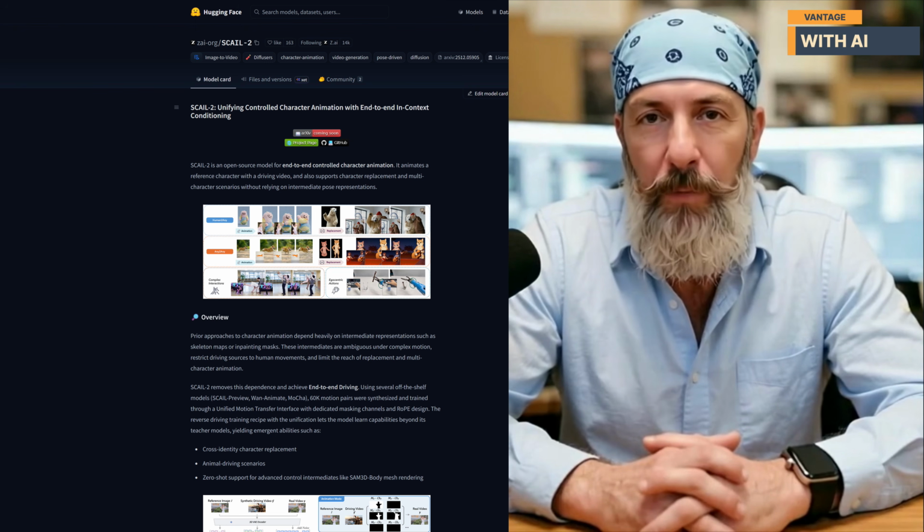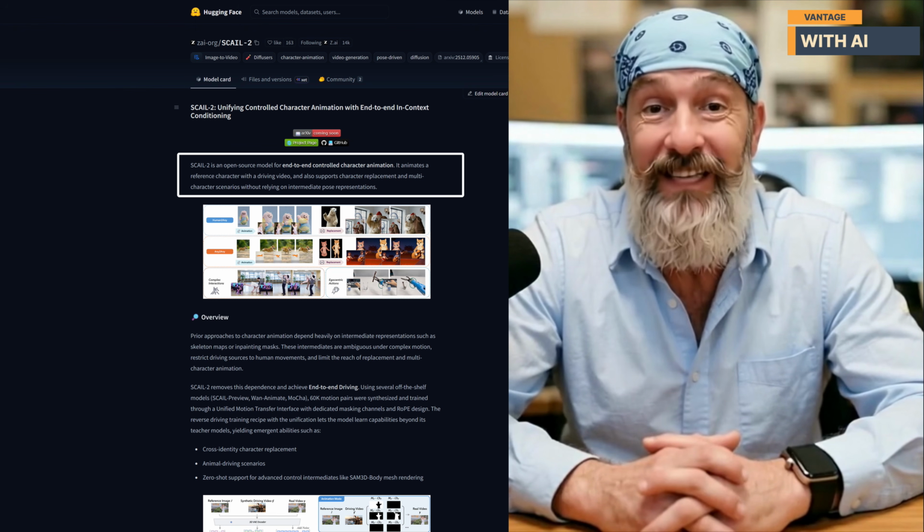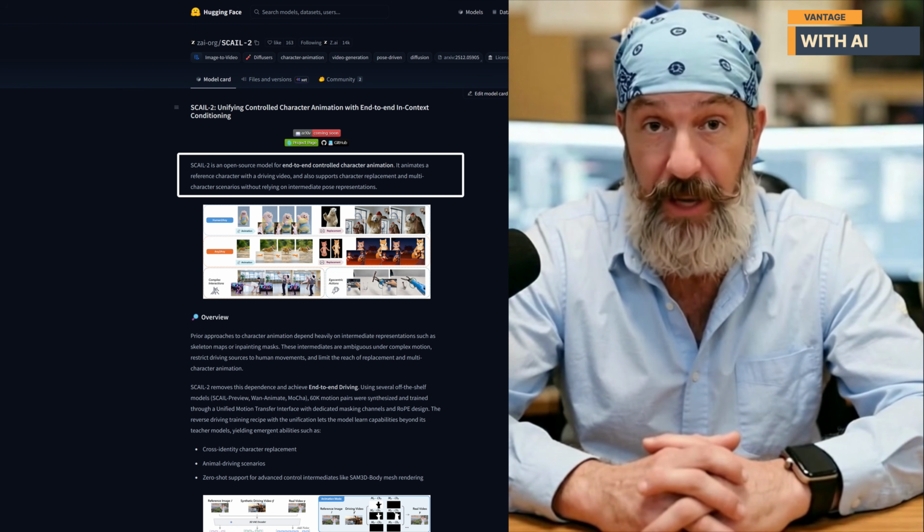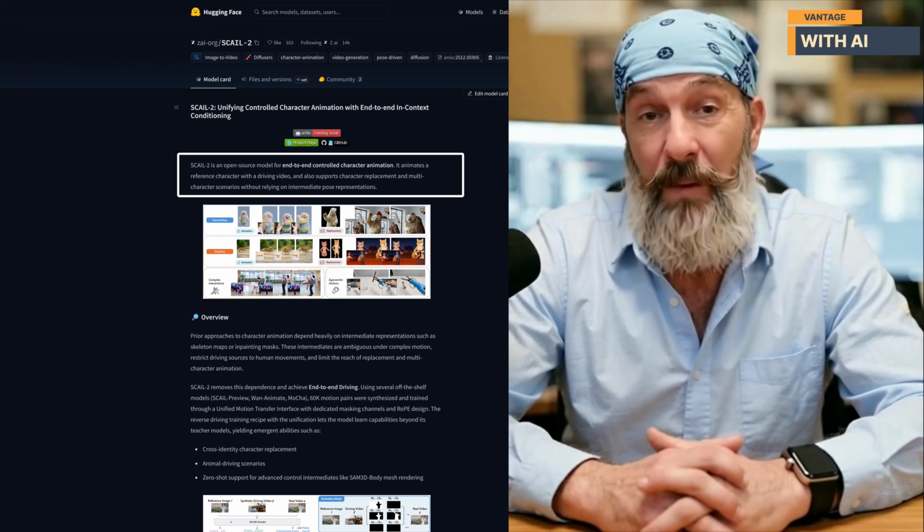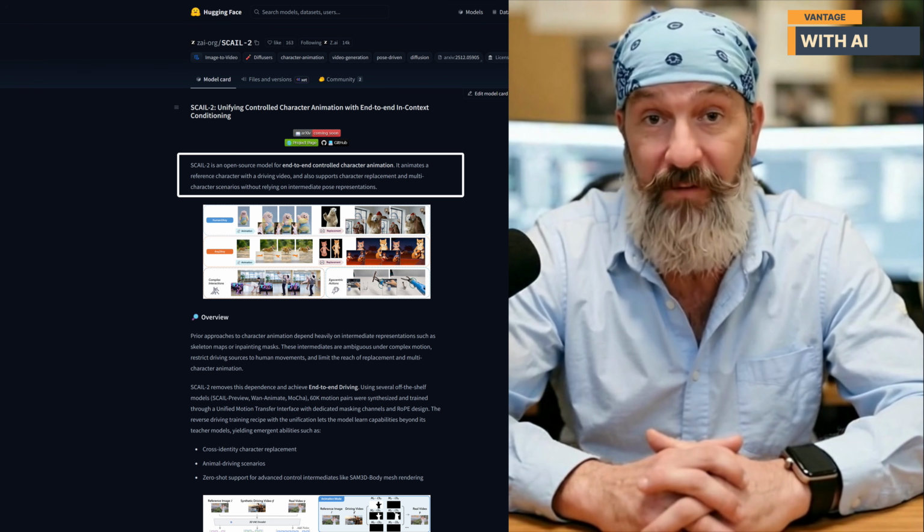SCAIL-2 is a completely open-source model designed for end-to-end controlled character animation. Simply put, it can animate a reference character using a driving video, while also supporting character replacement and even multi-character scenes. What makes SCAIL-2 particularly interesting is how it approaches motion transfer.